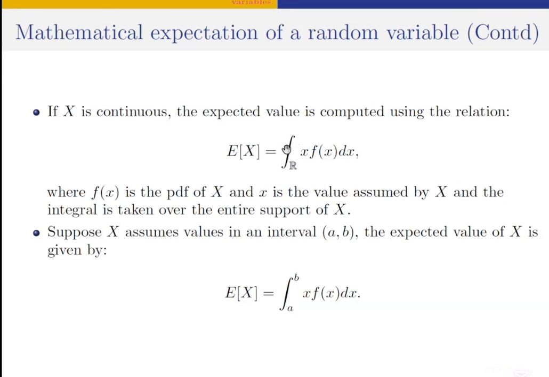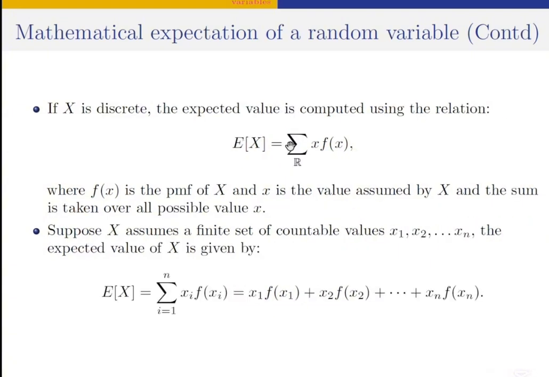So the expected value of x is also the product of the value assumed by x and its probability density function. For the discrete case, what is consistent with the random variable x is the probability mass function. But in the continuous case, what is consistent with x is the probability density function. So since x is continuous, we can no longer use a sum as we did with the discrete case.